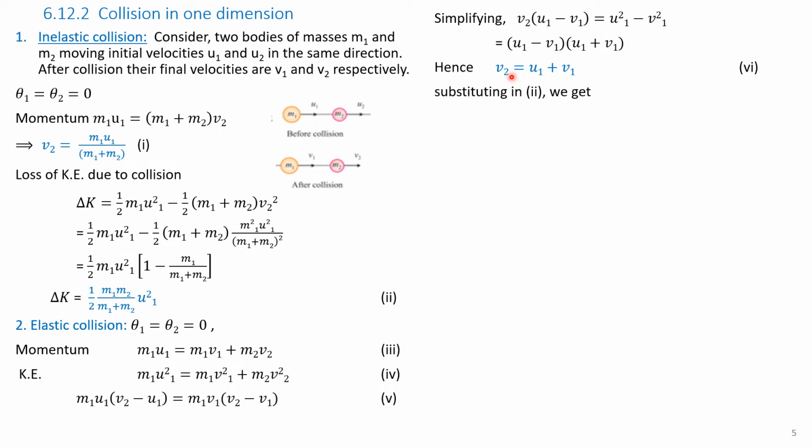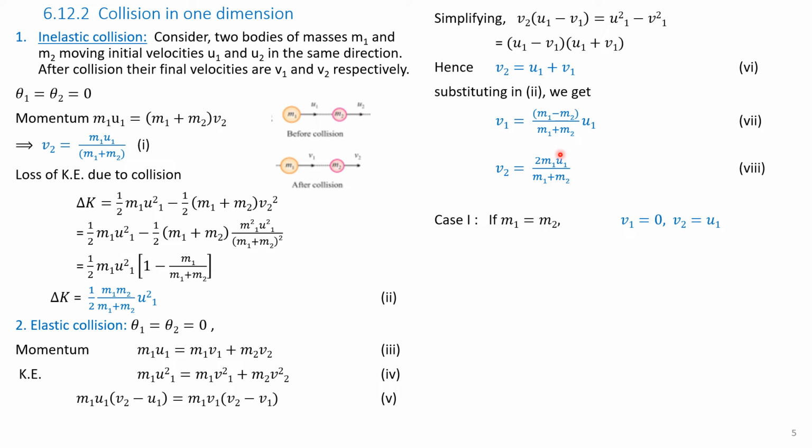Substituting the value of V2 in equation 2, we get V1 is equal to (M1 minus M2) divided by (M1 plus M2) into U1. Let it be equation 7. And V2 is equal to 2 M1 U1 divided by (M1 plus M2). Let it be equation 8.